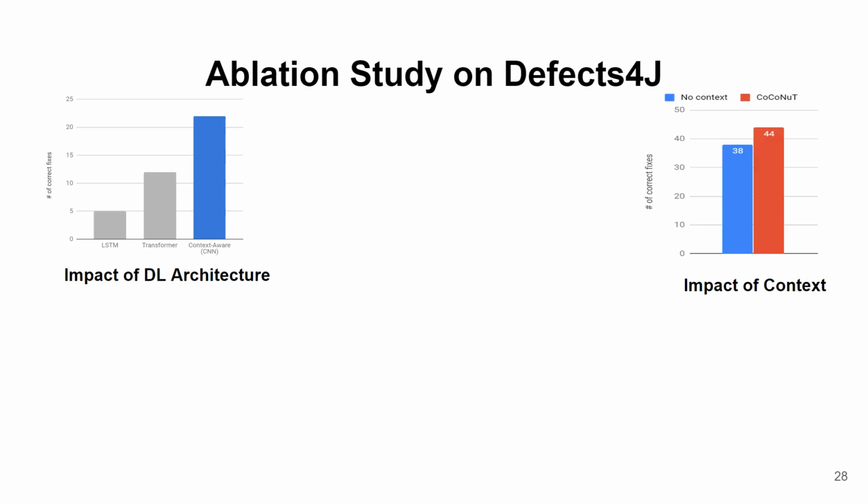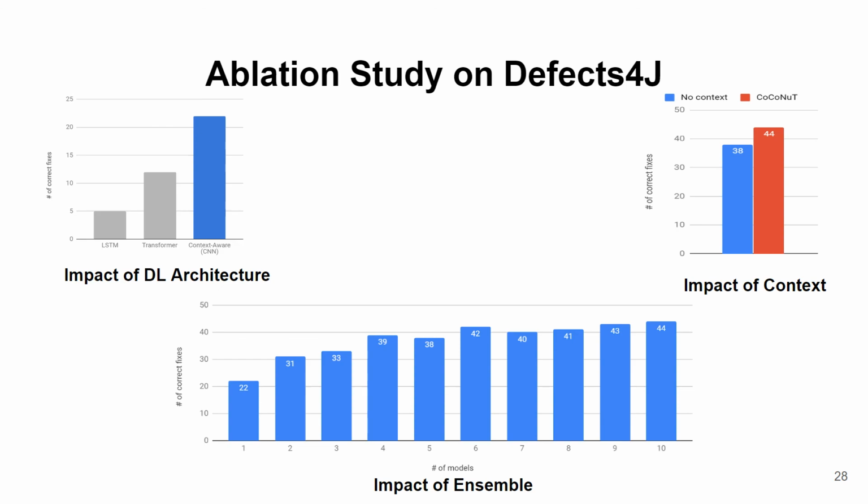Second, we measure the impact of context and found that our model that uses context can fix 6 more bugs in the Defects4J benchmark than the same model using no context. Finally, we found that using an ensemble of 10 models can double the number of bugs fixed by a single model, from 22 bugs fixed with one model to 44 bugs fixed using 10 different models.